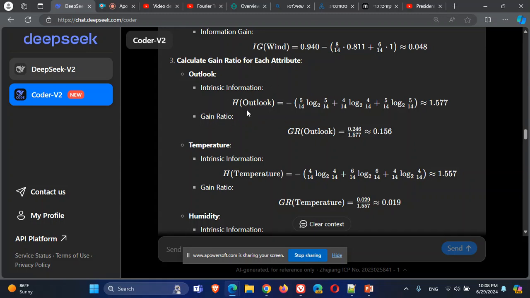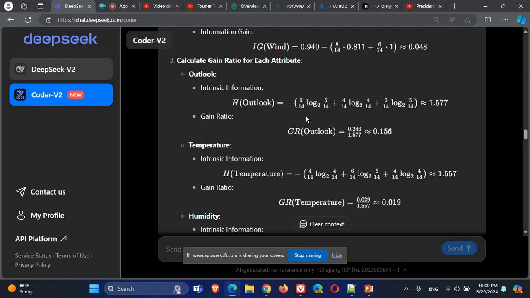We are calculating the entropy of outlook. Now, don't be confused by how to calculate the entropy of an attribute. Here, you are not looking at yes or no of the subset. You are just looking, in each subset, at how many instances there are. You don't care about yes or no, what happens to these instances. You're just taking how many instances are in each subset in outlook.